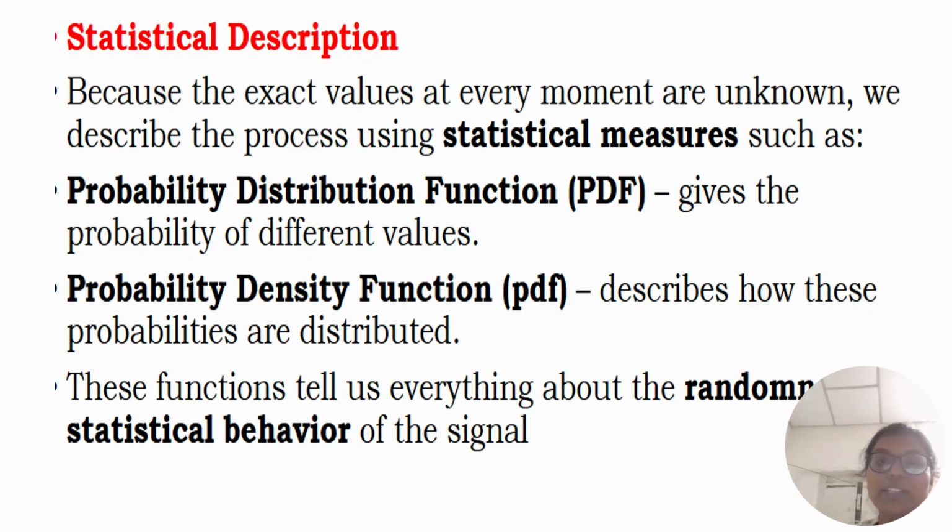The probability distribution function is denoted by capital PDF and the probability density function by small pdf. These functions tell us everything about the random statistical behavior of the signal.